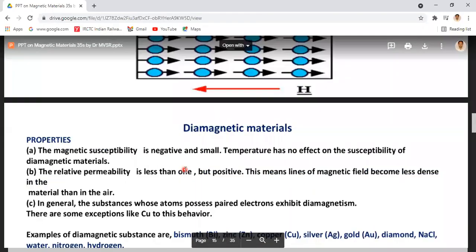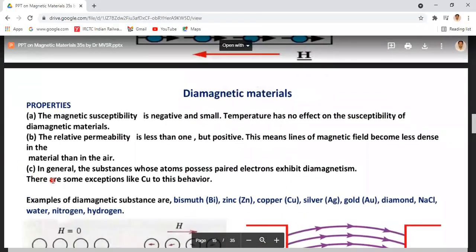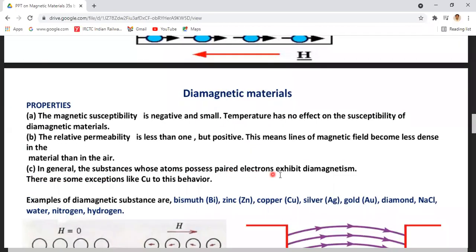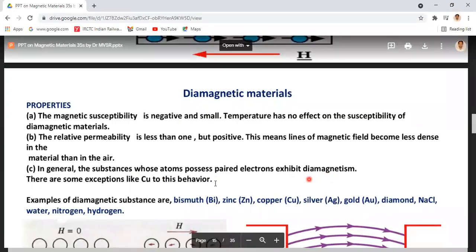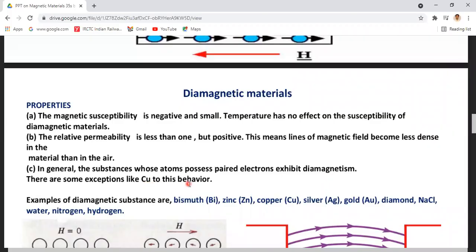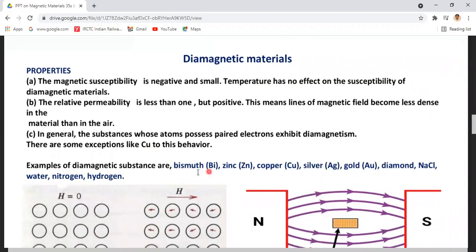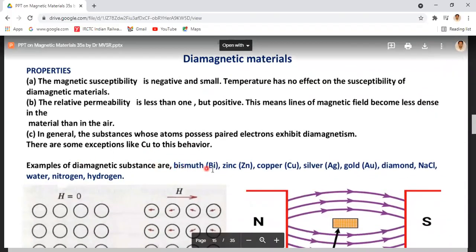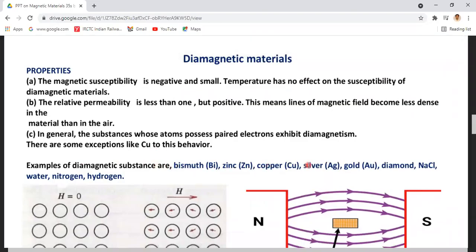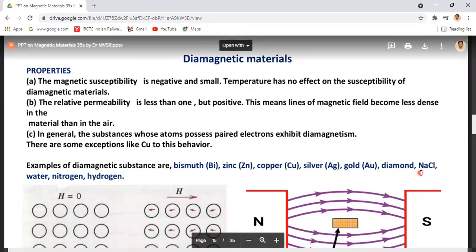Coming to the next one, in general, the substances whose atoms possess paired electrons exhibit diamagnetism. There are some exceptions to this behavior, of course, like copper. What are the examples of diamagnetic materials? Bismuth, zinc, copper, silver, gold, diamond, sodium chloride, water, nitrogen, and hydrogen.